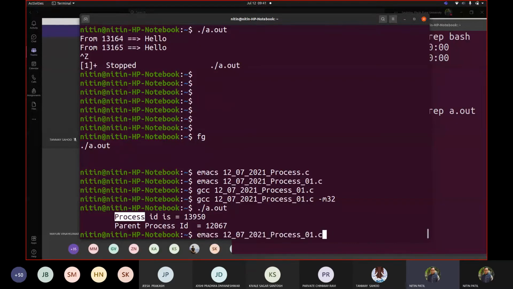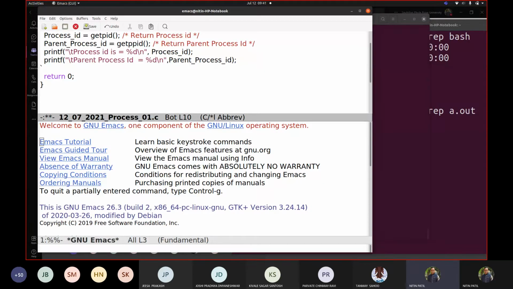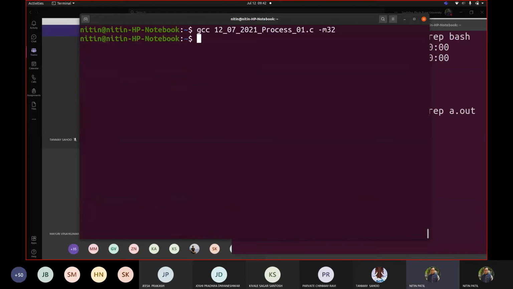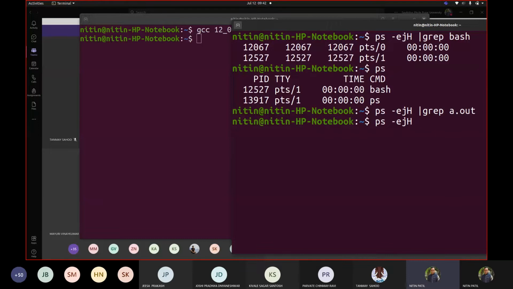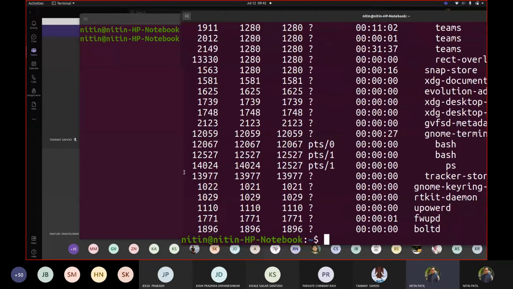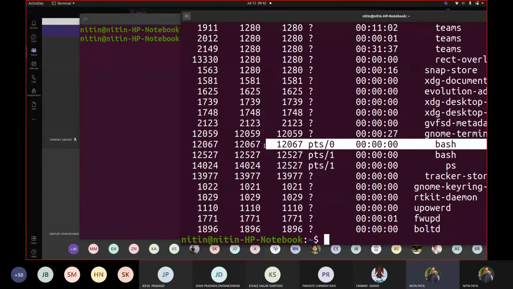So let us keep that in memory so that we can check it out. Let me add here getchar, a simple getchar function, so that it waits for my input. Okay, we executed it. So a.out should be shown here, along with this 12607, like the way we see below bash there is ps in this case.